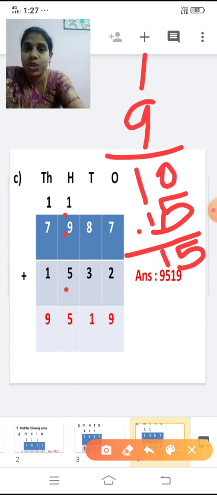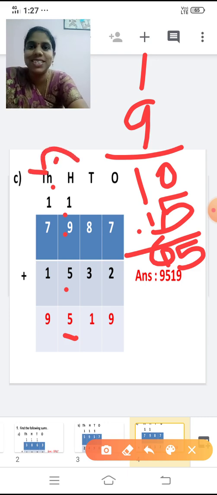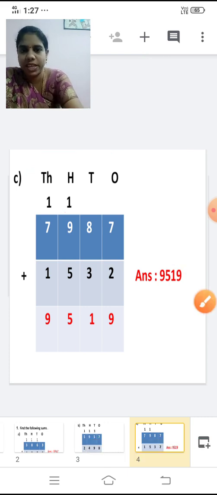So 15 is again a 2-digit number. So what we have to do? Write 5 in the hundreds place and this one is carried over to the thousands place. So next place is thousands, right? So now this one is carried over to the thousands place now. Shall we add the thousands place now?